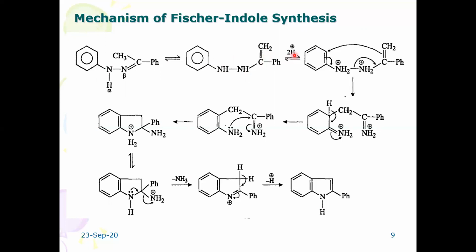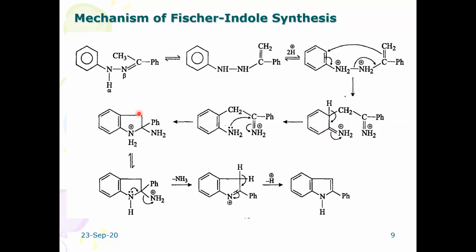This will undergo protonation. See the protonation. This nitrogen atom gets protonated because, in conjugation with the double bond, the lone pair of electrons accepts a proton to give a protonated derivative like this. Through internal rearrangement, these intermediates are formed.